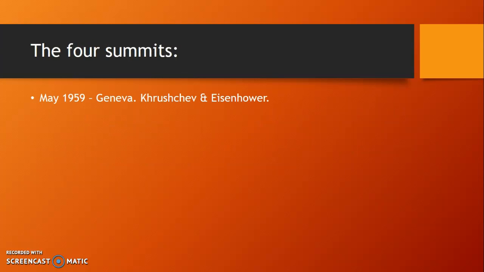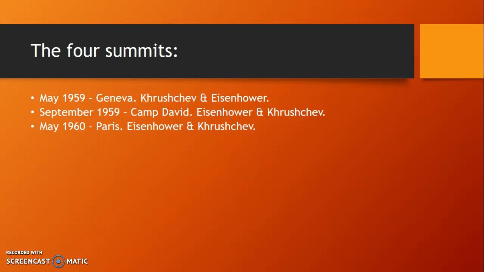So, the 4 summits. The first one was in May 1959 in Geneva with the 2 presidents. In September 1959 in Camp David with the same 2 presidents. In May 1960 in Paris with the same 2, and then it changed. In June 1961 it was held in Vienna with Kennedy and Khrushchev.